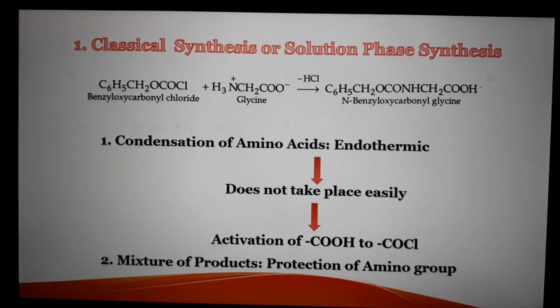We have to activate the acid group to acid chloride group because acid chlorides are more reactive than carboxylic acids. Second point noted is there is possibility of formation of a mixture of products. To overcome this limitation, we have to protect the amino group.